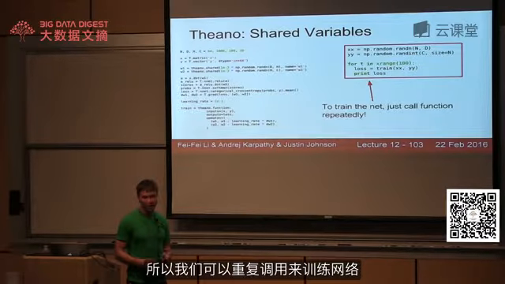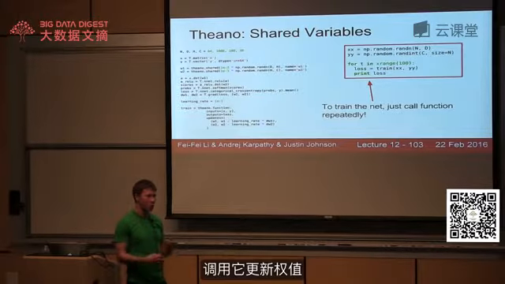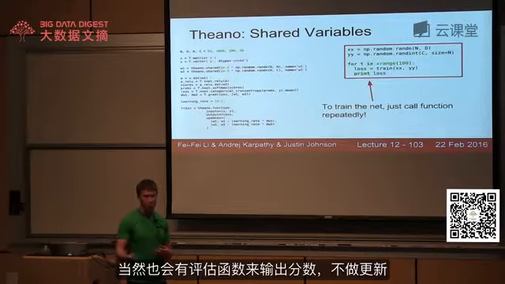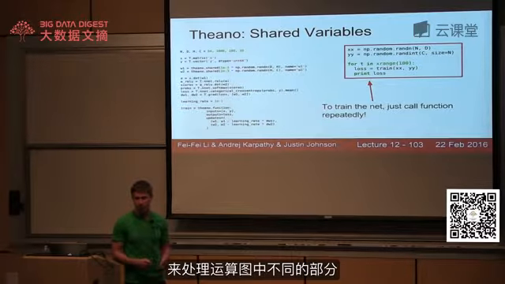And in practice, when you're doing this kind of thing in Theano, you'll often define a training function that you'll call that'll update the weights, and then also an evaluate function that'll just output the scores and not make any updates. So you can actually have multiple of these compiled functions that evaluate different parts of the same graph.